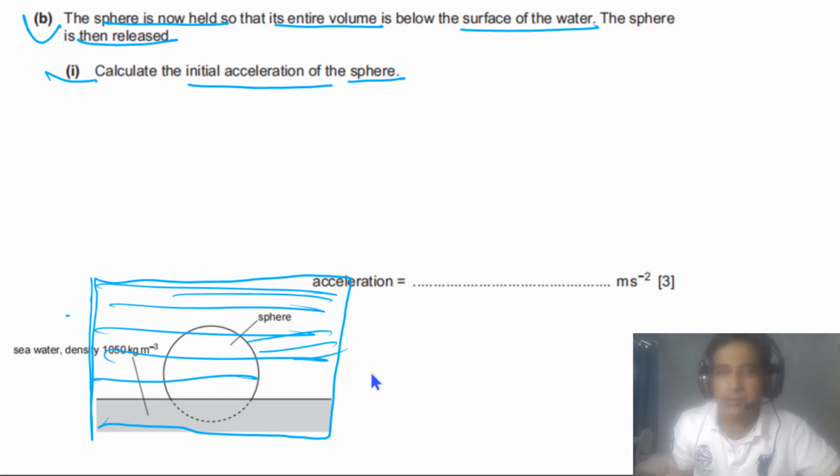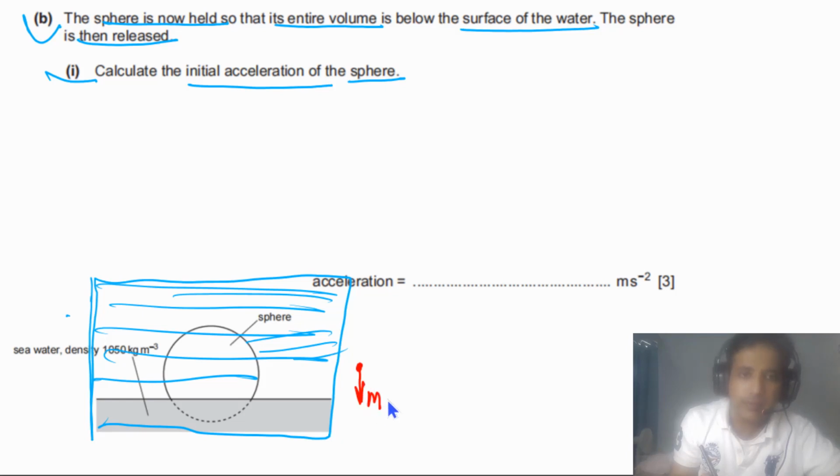Now if we consider the forces acting on this one, there are 2 forces acting on this. One is mg, the weight of the sphere, that is acting down, and there will be up thrust, and this up thrust is now greater than mg. Simply we can say this is U, and this will be equal to the mass of the water displaced times g.